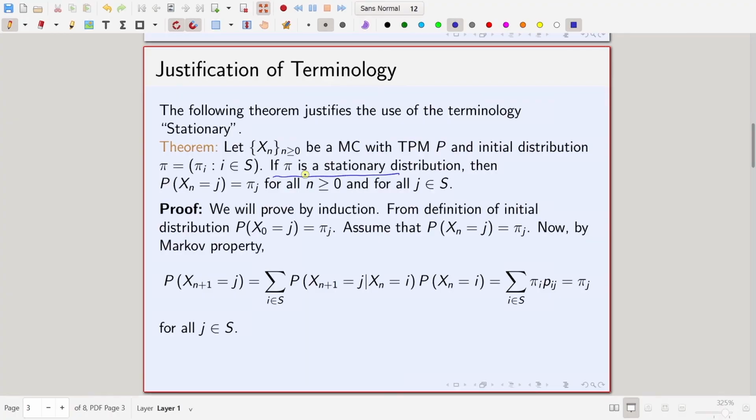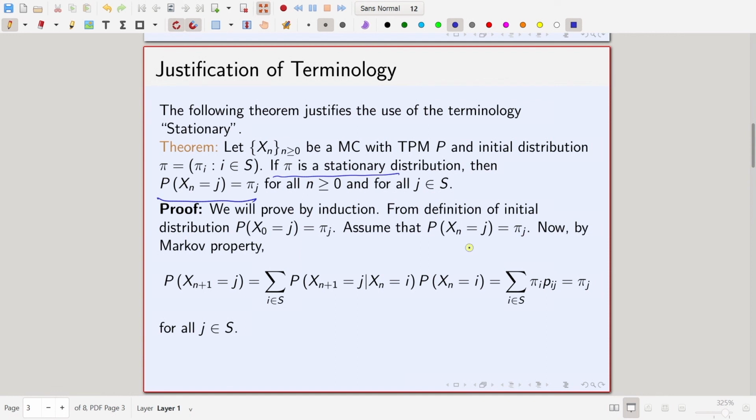Now, the proof is pretty simple. We will prove it by induction. For induction, first there is a basis step. You need to prove it for n equal to 0, but you have already assumed that pi is an initial distribution. So, from the definition, probability X_0 equal to j equals pi_j, because that is the definition of initial distribution. So, this condition is true for n equal to 0, that is the basis step.